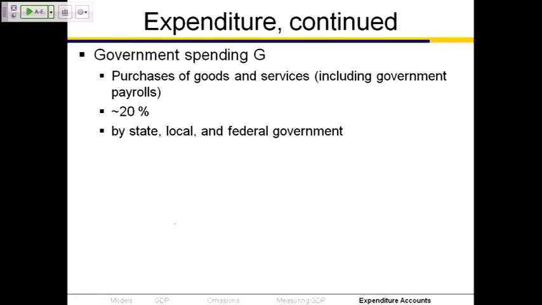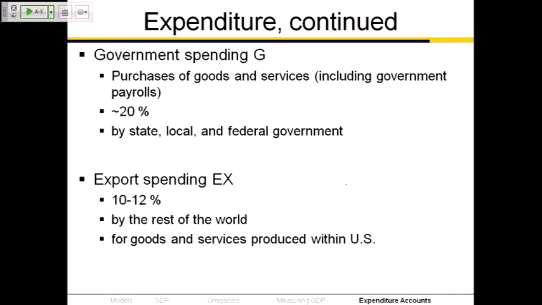Okay, government spending. Government spending is G. That's purchases of goods and services by government agencies. It includes payroll, so I'm in there, right? So I work for a public institution, so my salary is part of G because it's part of the spending by the University of California, which is a state government agency. Government spending is spending by federal, state, and local government agencies. All of your public school teachers, all of the books, whatever supplies they bought at your public school, all of that's in G. All the Army expenditures, those are in G. All the fixing the roadways, that's in G. All of that's part of government spending.